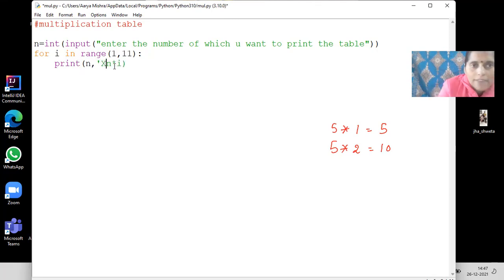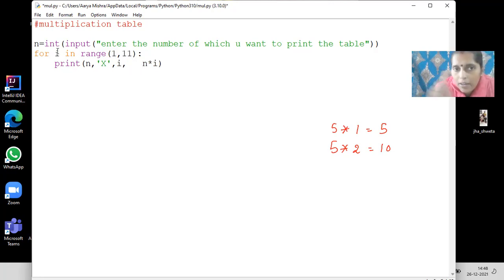So I will write into in quotes. Then 1, 2, 3, 4 is the variable. So where are these 1, 2, 3, 4 stored? They are stored under this i, right? So I will write i with a comma.